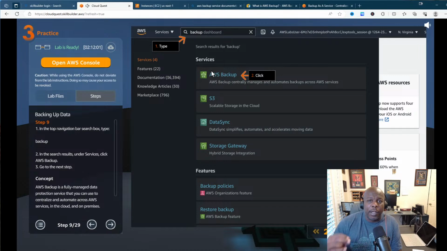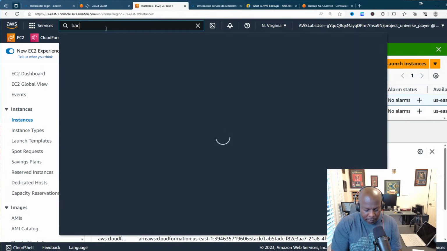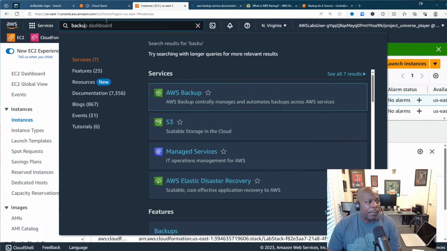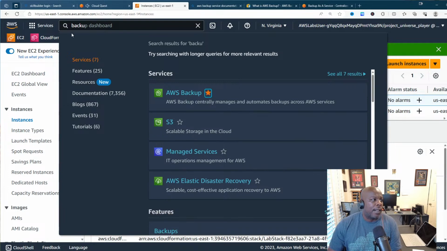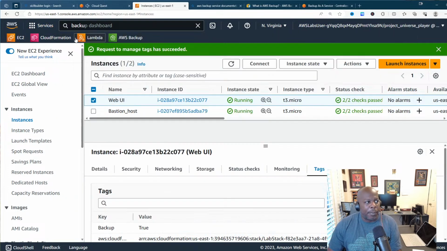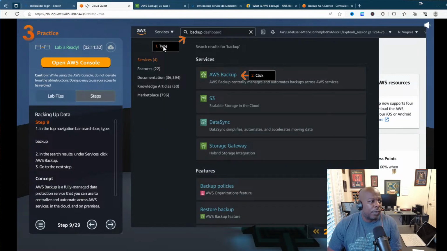So now we're going into our service, AWS Backup. Just like how we showed y'all at the beginning, we come over to the services, and then we can just type in backup, and it'll pull up. Now, a cool thing you can do when you start playing with all these services, if you want to save them because you use them all the time, is add them to your favorites. And now they'll just pop up here at the top. So you just click on AWS Backup.